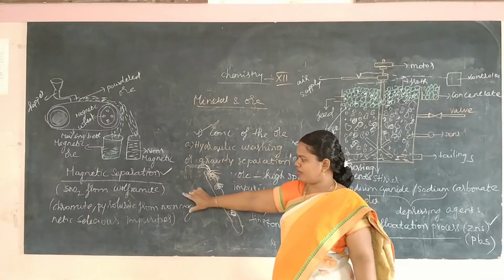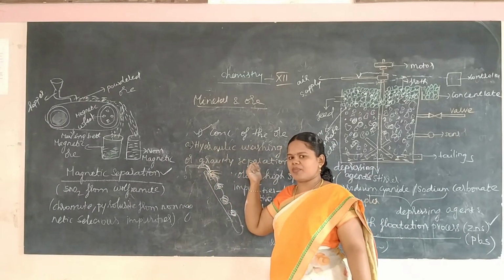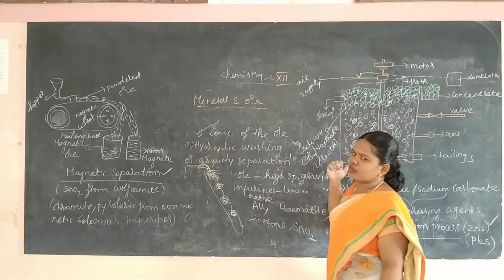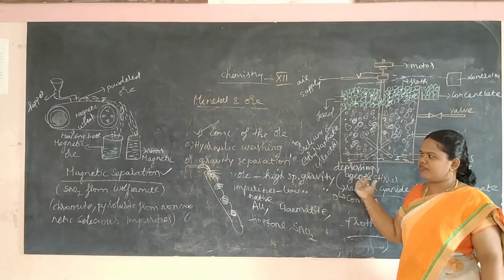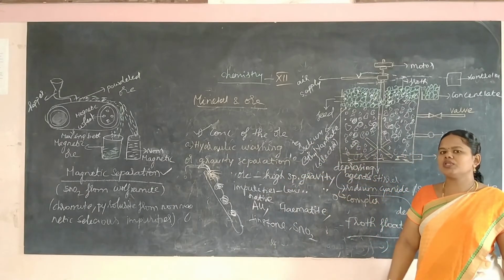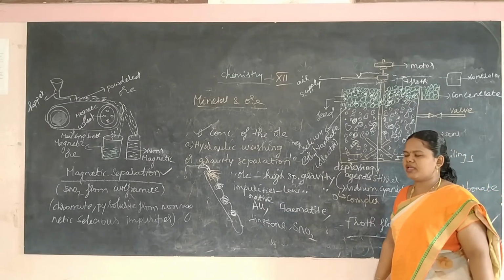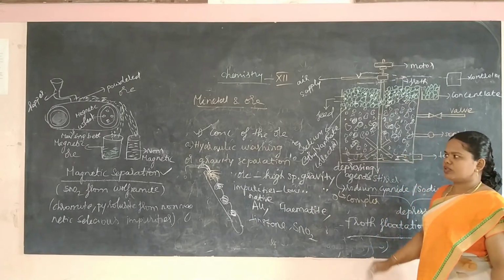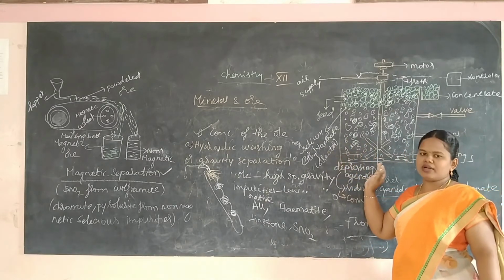This key point you have to remember. Hydraulic washing is applicable for oxide ore, flotation process is applicable for sulfide ore, and electromagnetic separation is applicable to remove magnetic as well as non-magnetic impurity. So this is about the three concentration methods.